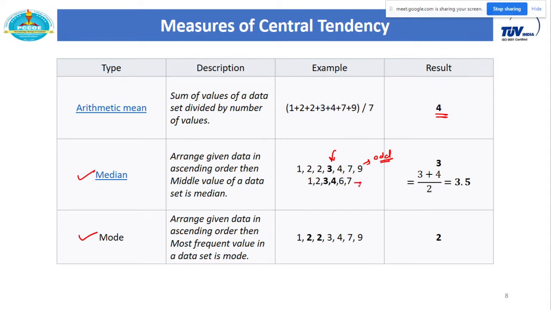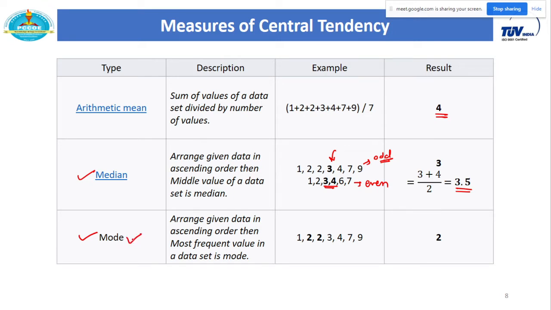But when we have an even number of observations, there are 2 middle values. Here you can see 3 and 4. These are the 2 middle values for this given data. Just take the average of these 2 values, and that becomes the median. So these are the 2 formulas for median. But remember, to calculate median, first of all, we need to arrange the data in ascending order, and only after that can we apply this result. Just identify the middle value. If it is odd, you will directly get that middle value. If it is even, just identify the 2 middle values and take their average. This is the simple formula for median.